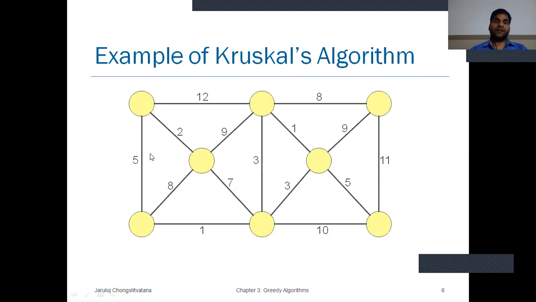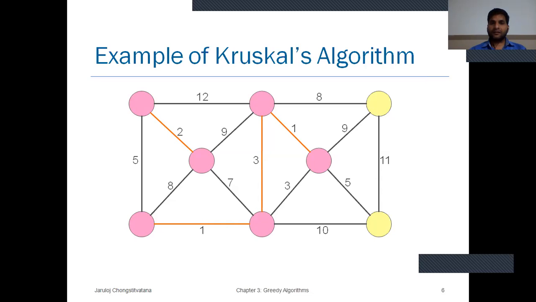Suppose that a graph is given, and in this graph you have to find the minimum spanning tree. So first we select the minimum weight edge, like that 1, 1, 2 are given. First selected this and next this. Next minimum is 2, selected 2. Next is 3, selected 3.